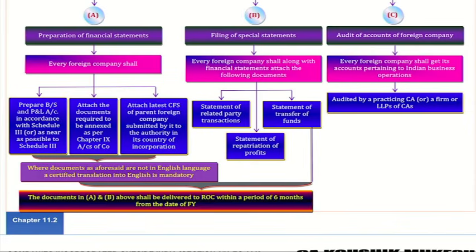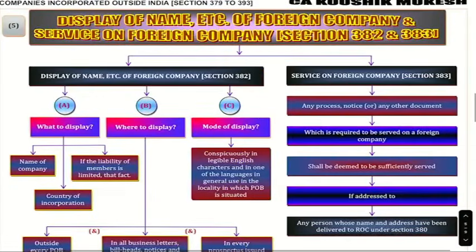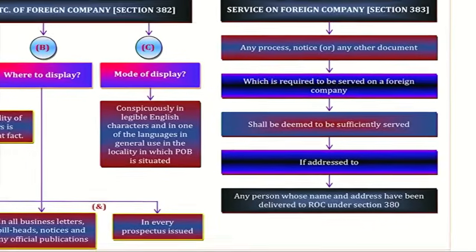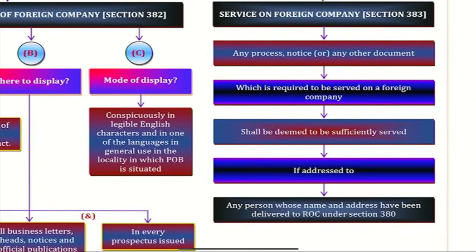If you are okay with this, I will go to the next one. What section we completed? Section number 381. Next, section 382, 383. Had we completed 383 or not?